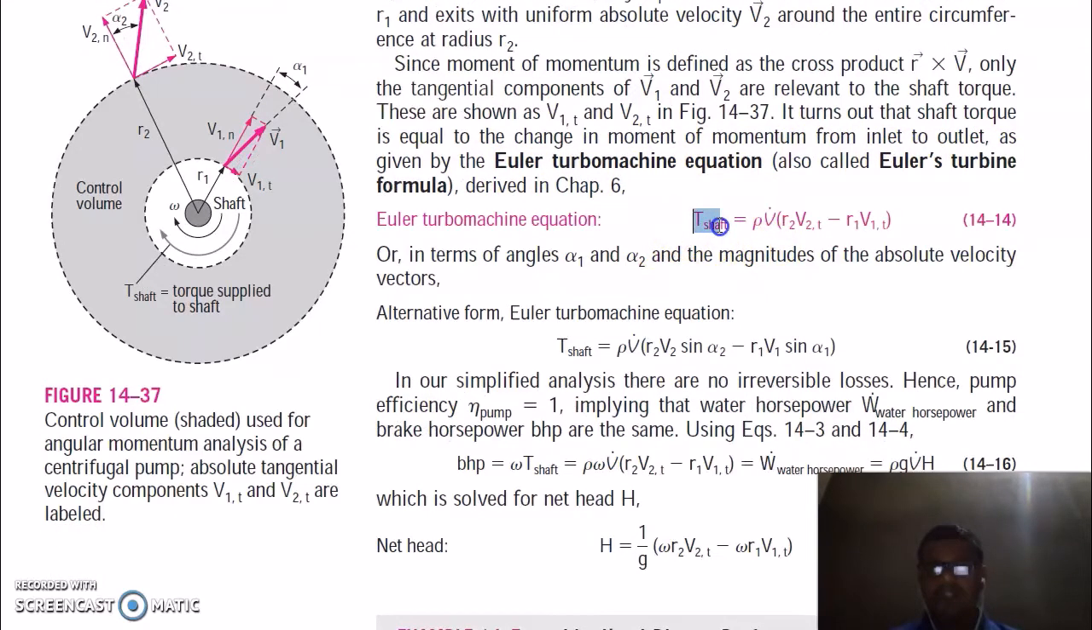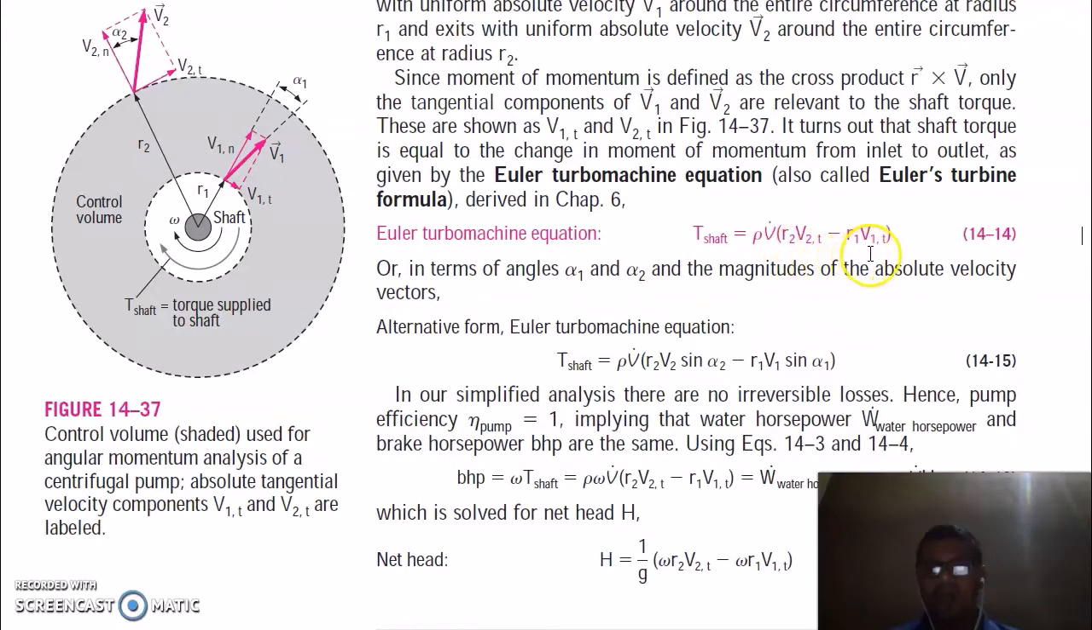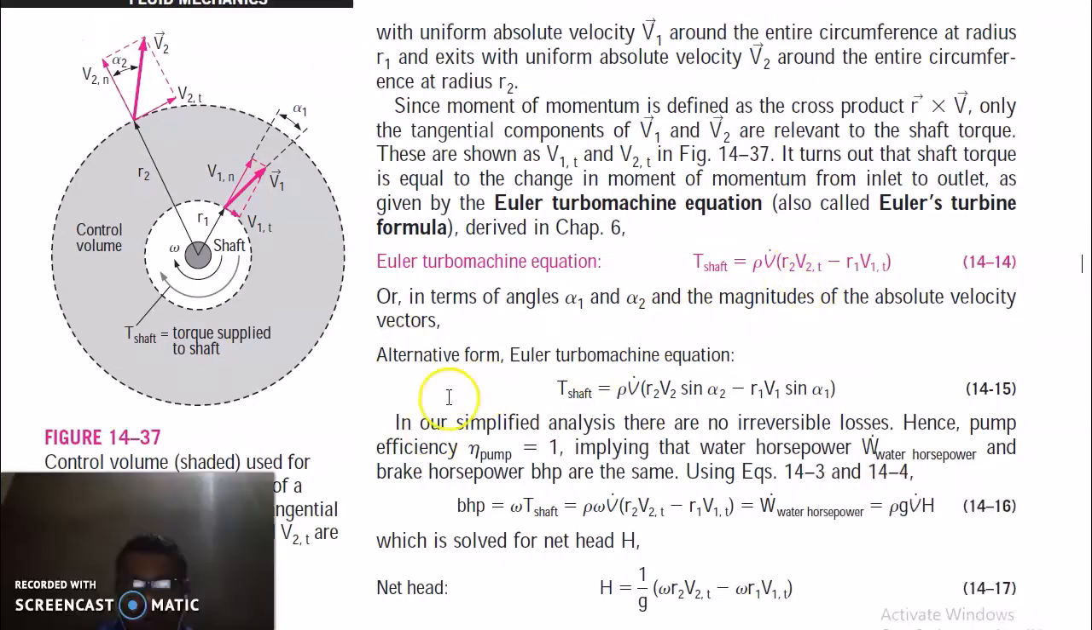So shaft torque is equal to density times volume flow rate times R2 V2 tangential minus R1 V1 tangential. Now Euler's turbomachine equation in alternative form, that is T shaft, is equal to density times volume flow rate times R2 V2 sin alpha 2. Instead of this, you can write in terms of V2, and here you can also write.